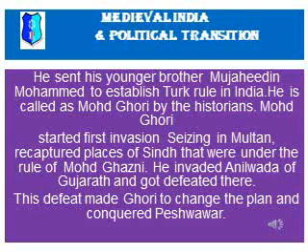He started his first invasion by besieging Multan. He wanted to recapture the places of Sindh that were under the rule of Muhammad Ghazni, and he invaded Anilwada of Gujarat and got defeated there. And this defeat made Muhammad change his plan, and he attacked Peshawar and conquered it.